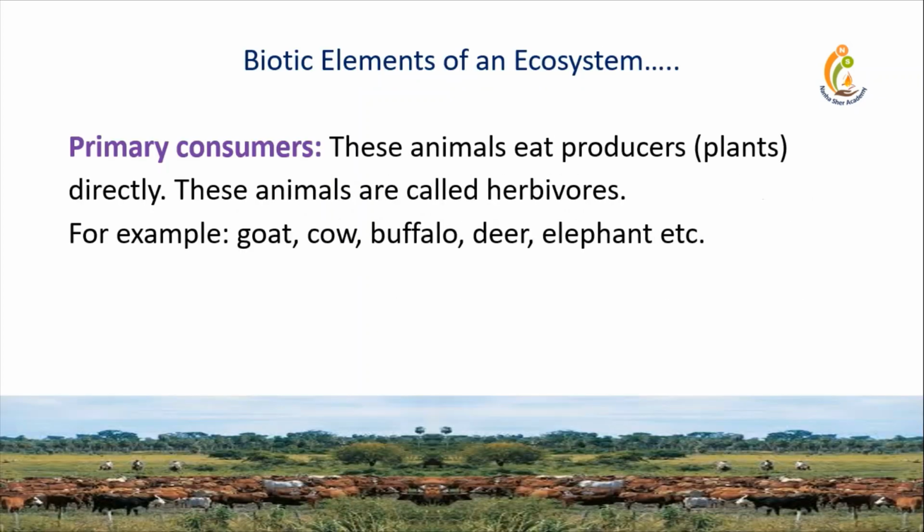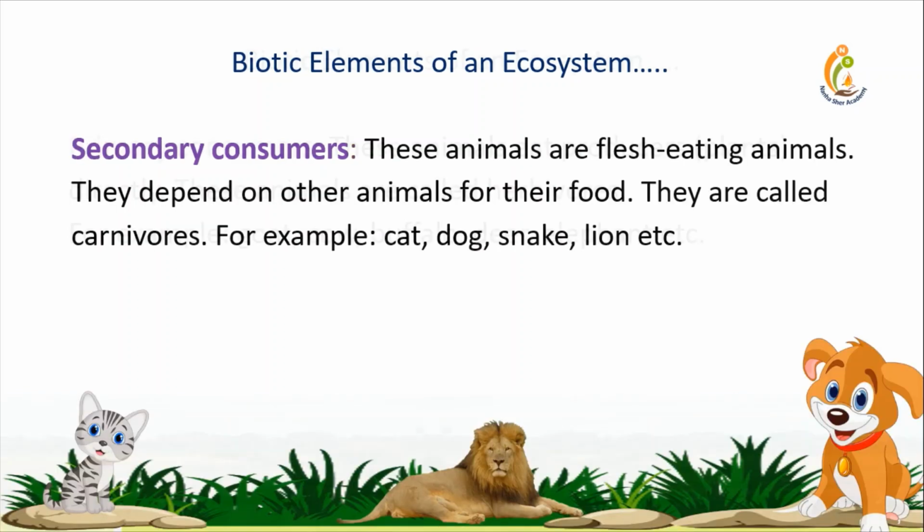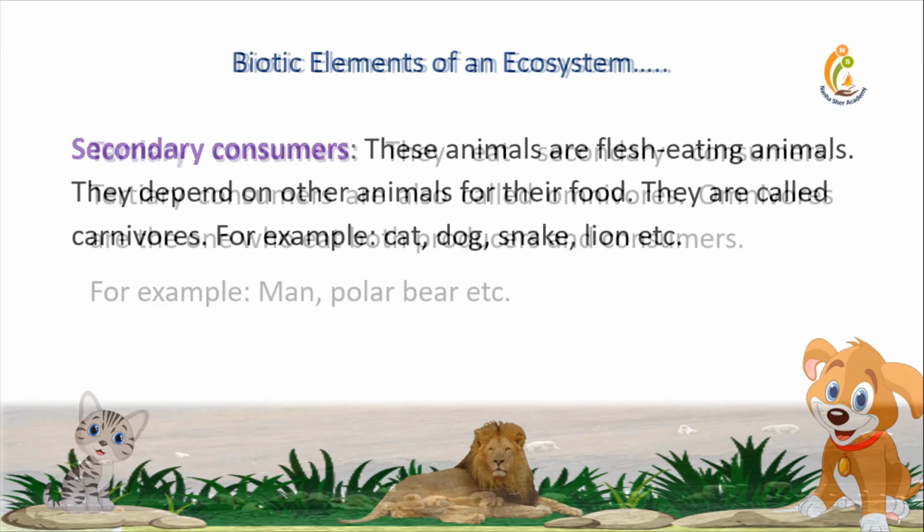Primary consumers. These animals eat producers, meaning plants, directly. These animals are called herbivorous animals. For example, goat, cow, buffalo, deer, elephant, etc. Secondary consumers. These animals are flesh-eating animals. They depend on other animals for their food. They are called carnivores. For example, cat, dog, snake, lion, etc.